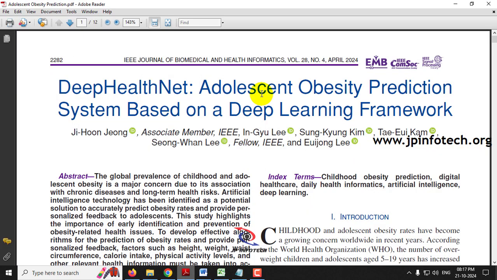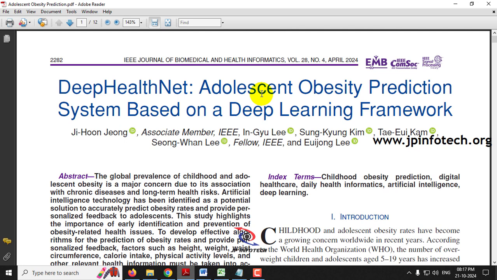We all know that obesity is a major problem all over the world for human beings. Because of obesity, various kinds of problems occur. It may cause diabetes, it is a major cause of heart diseases and heart attacks, and there are lots of other problems occurring due to obesity.